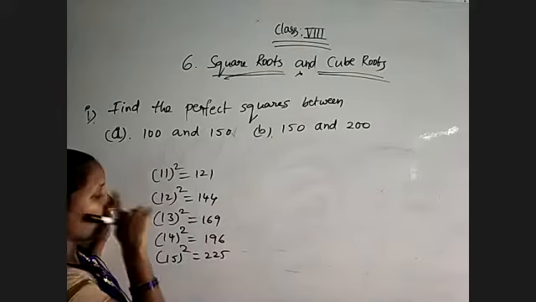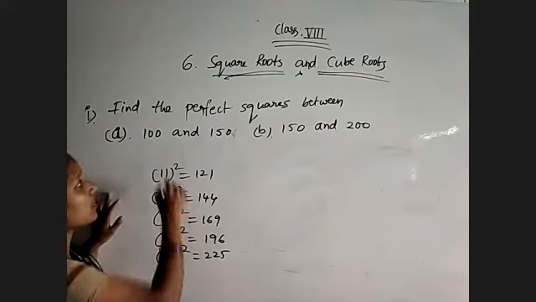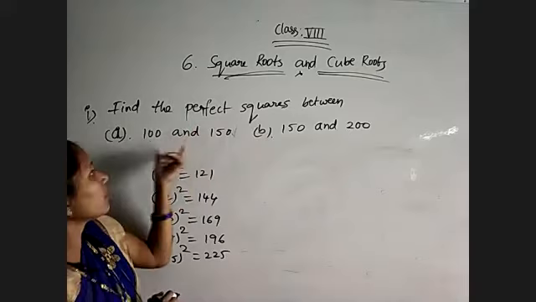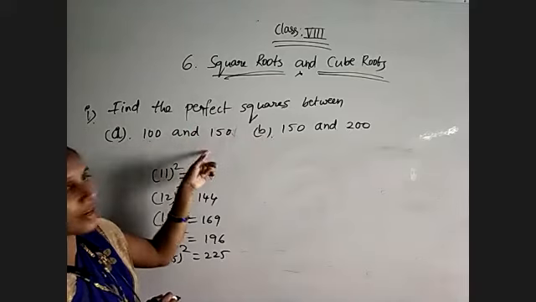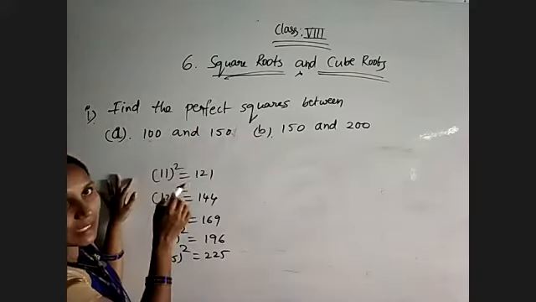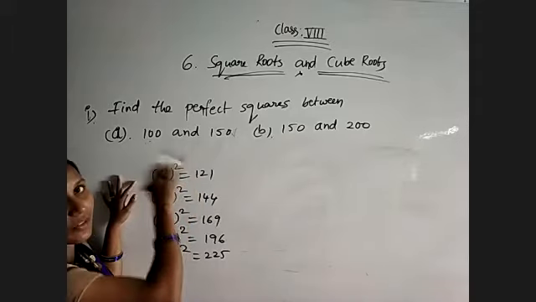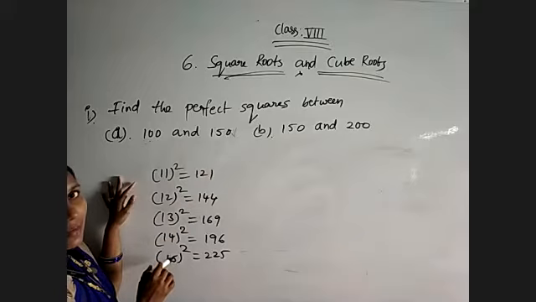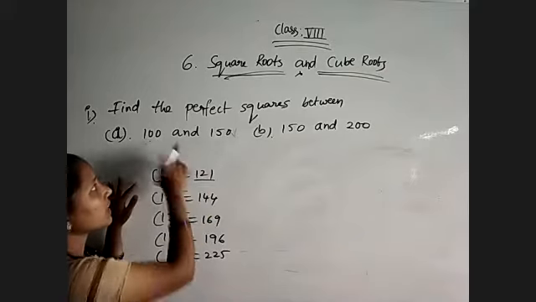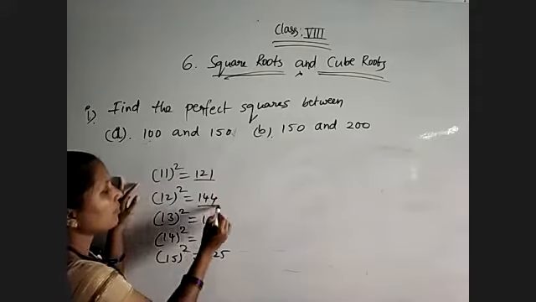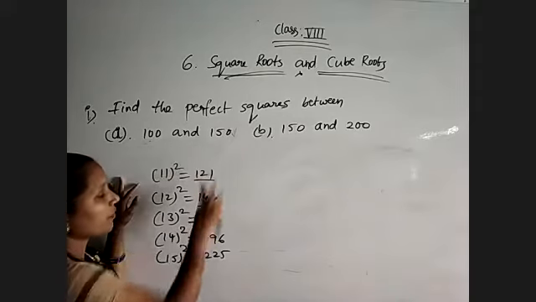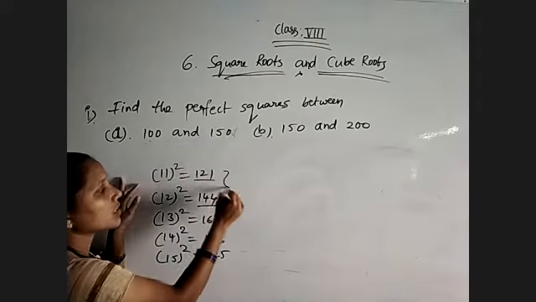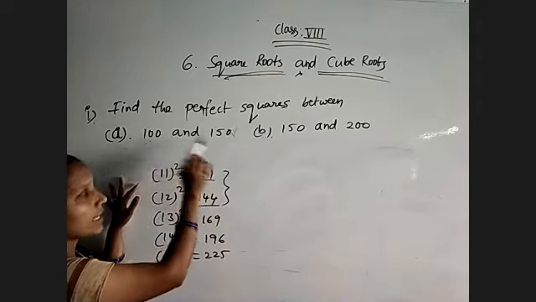Okay. So why am I choosing these values? Just because of 100 and 150. We need to choose the perfect squares between 100 and 150. They said between, so no need to consider 100. After 100, which value is coming, and less than 150, which value is coming, we must check. So 121 is between 100 and 150, and 144 is also between 100 and 150. 169 is more than 150. So only these two values are between 100 and 150.